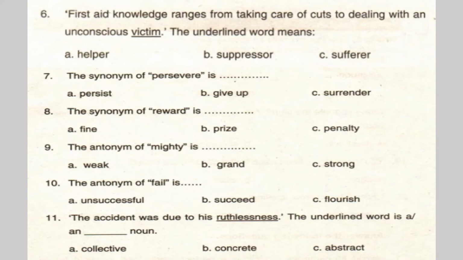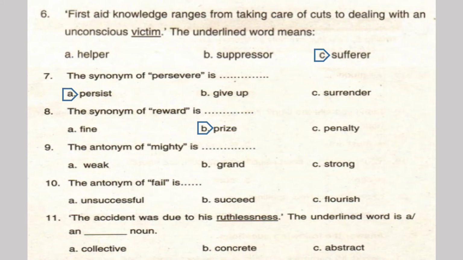6. First aid knowledge ranges from taking care of cuts to dealing with an unconscious victim. The underlined word means sufferer. Victim is someone to whom something bad has happened. 7. The synonym of persevere is to persist, to stay on something. 8. The synonym of reward is, of course you know, prize.